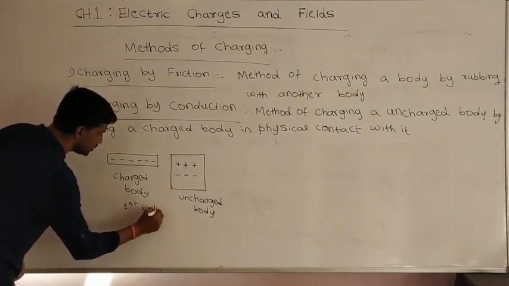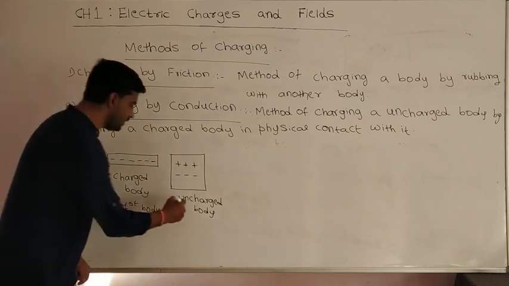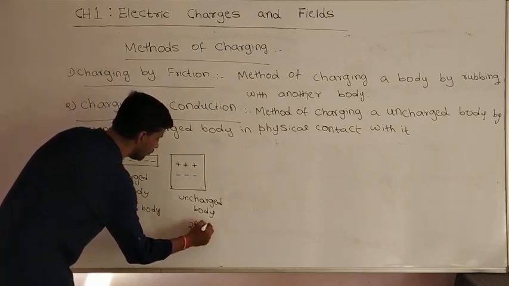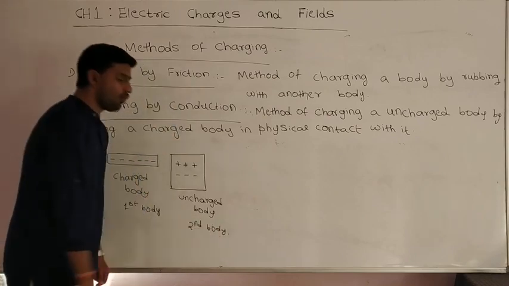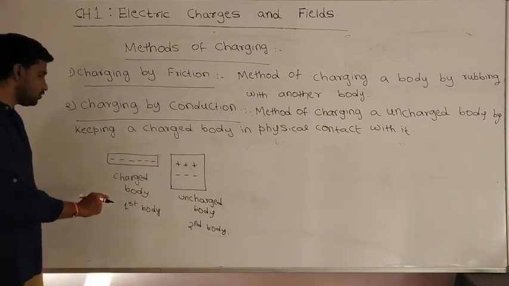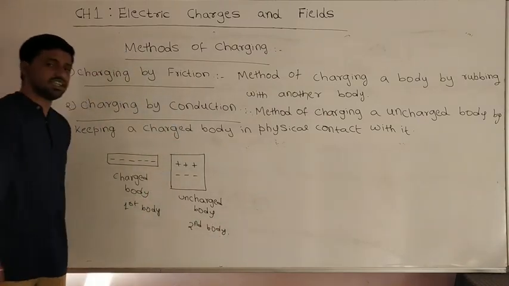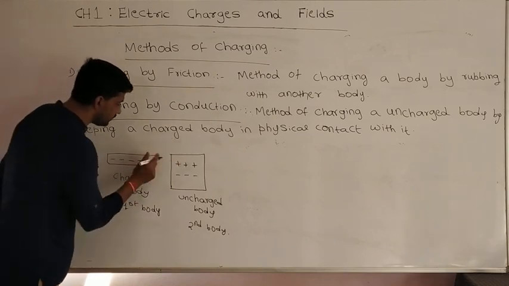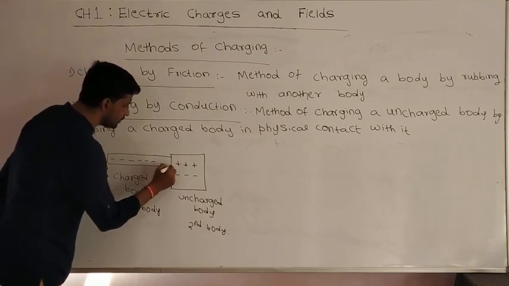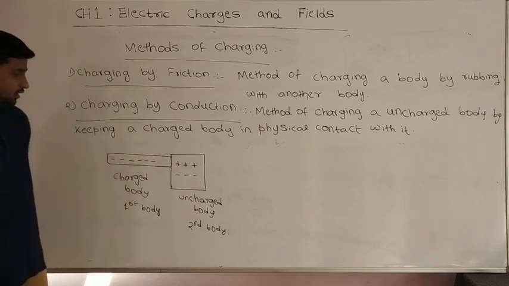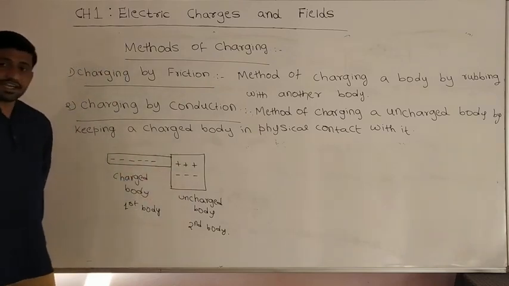This charged body I am taking as first body, and uncharged body I am taking as a second body. Now what I am going to do is touch this first body to the second body. That means I am keeping the physical contact of first body with the second body. Okay. So now second body is a conducting body.